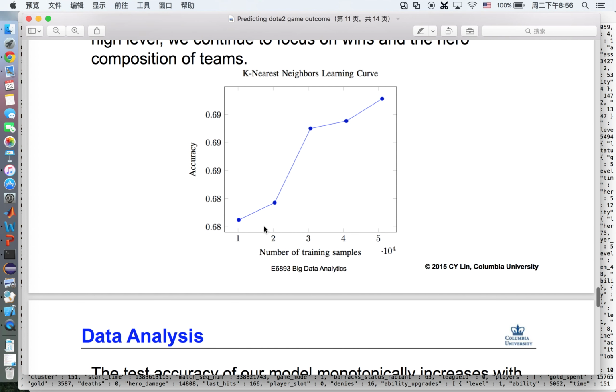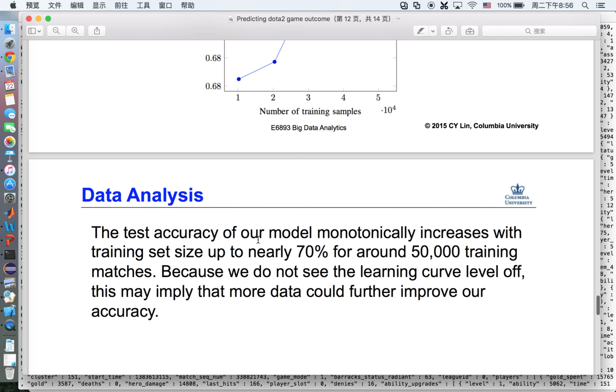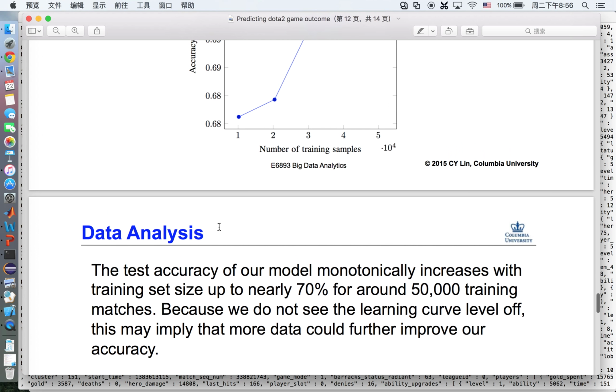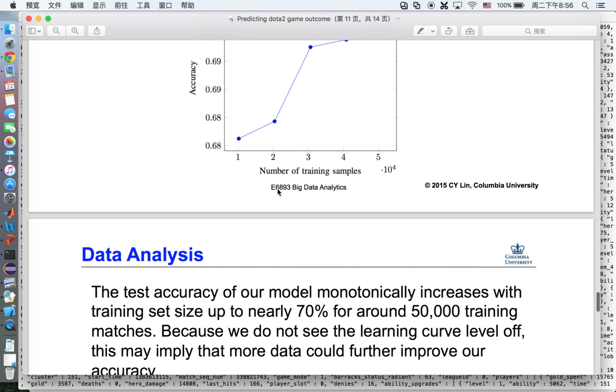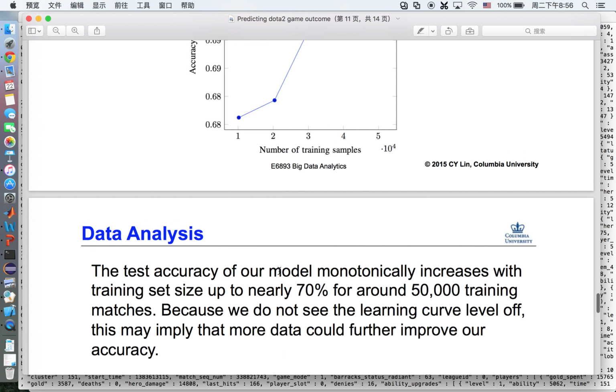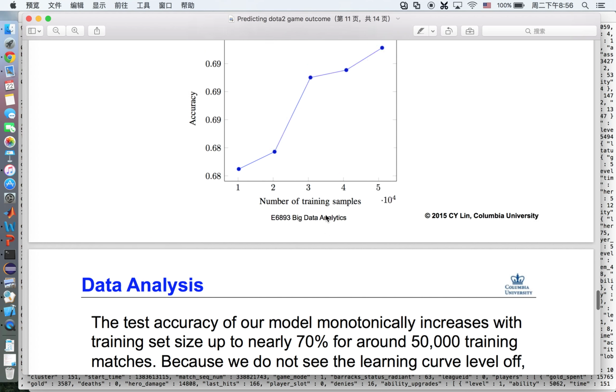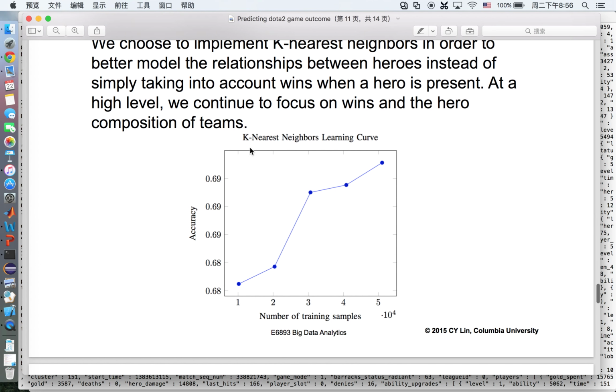You can see the graph here. The test accuracy of the model increases with training size up to nearly 70% for around 50,000 training matches, because we do not see the learning curve level off. This may imply that more data could further improve our accuracy. We can see this learning curve.